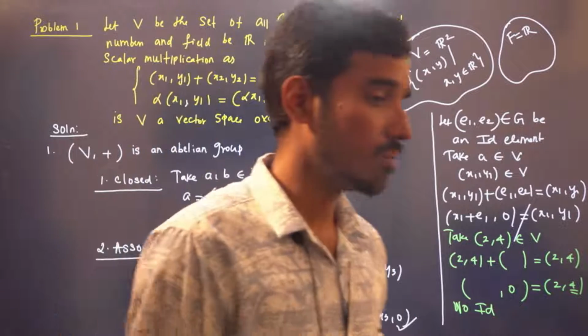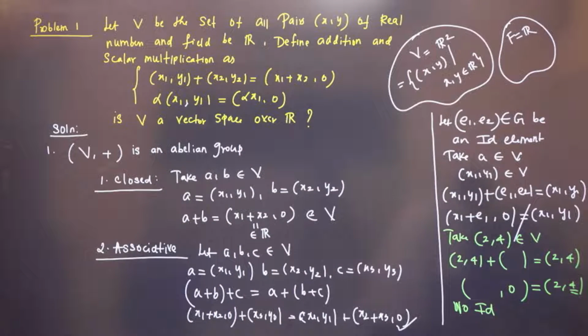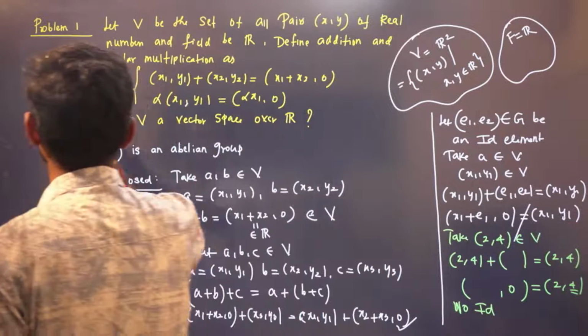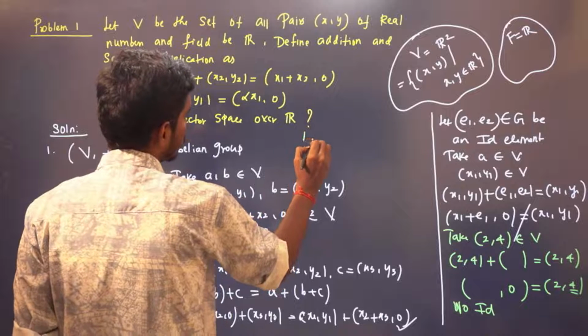Is it clear? Very, very important. Is it clear? Can you please comment on this? Is it clear? You take any pair, with that any pair you need to add to get that pair again. See, it is not true for all elements. If you take (2, 0), then it will be true. For (2, 0), there will be an inverse, right? But if you take an element where both are non-zero, in that case it is not possible. So no ID. So this itself fails. So it is not a vector space.